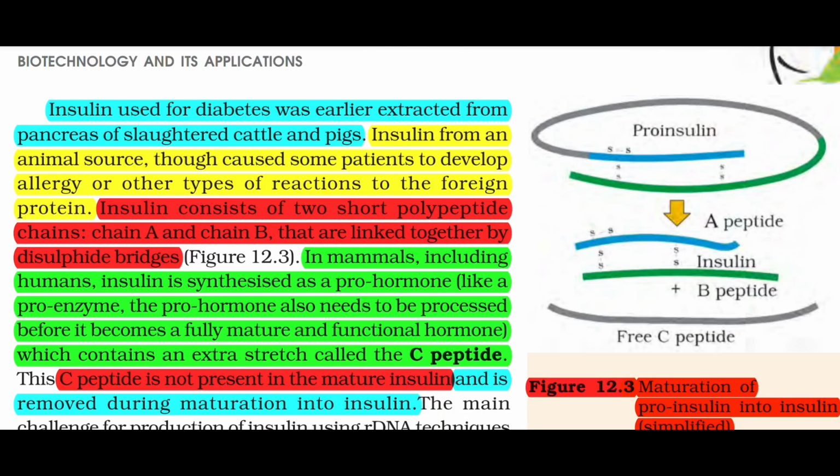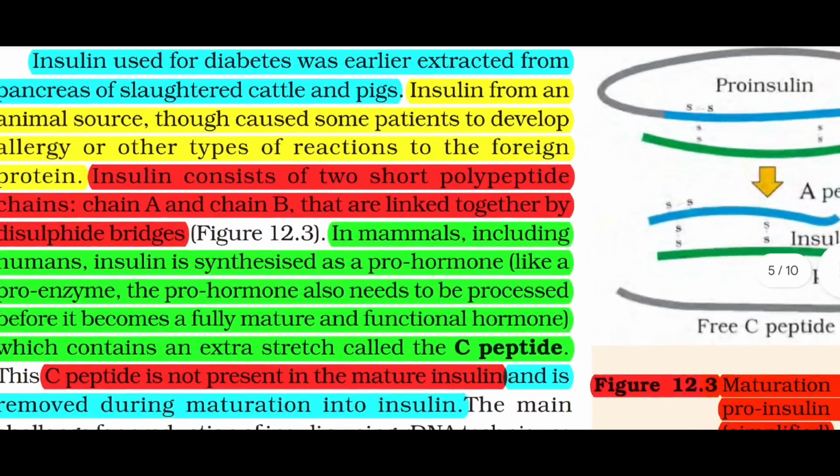Insulin used for diabetes was earlier extracted from the pancreas of slaughtered cattle and pigs. Insulin from an animal source, though, causes some patients to develop allergy or other types of reaction to the foreign protein. Insulin consists of two short polypeptide chains, chain A and chain B, that are linked together by disulfide bridges.